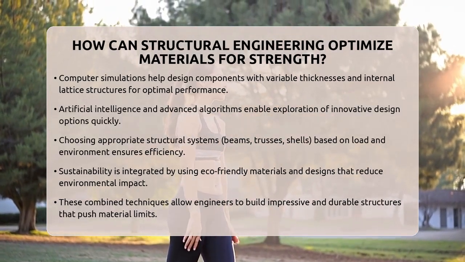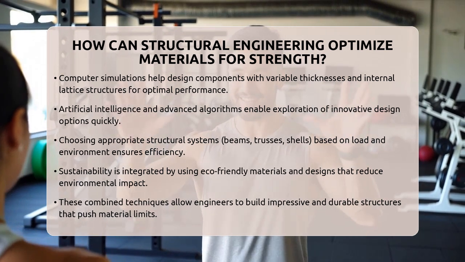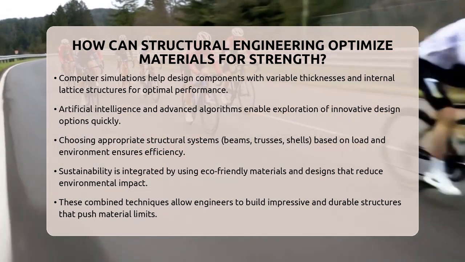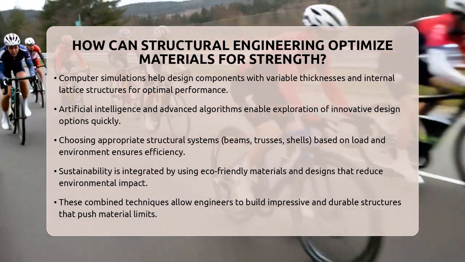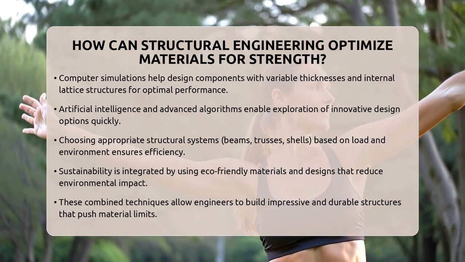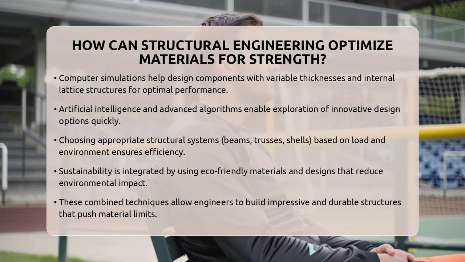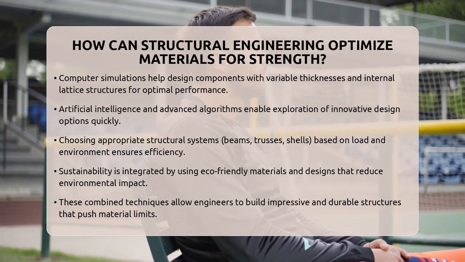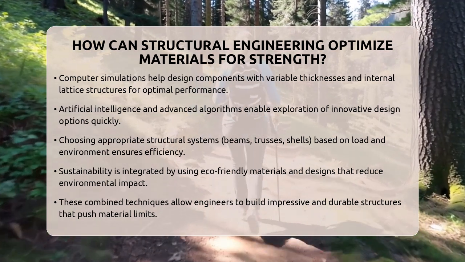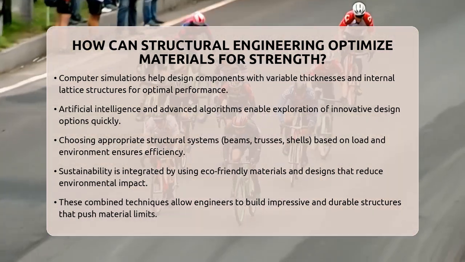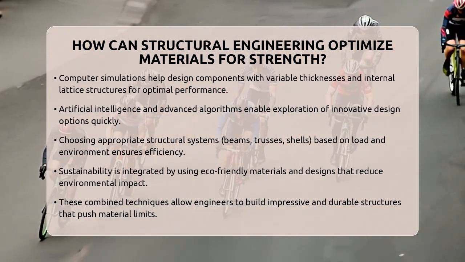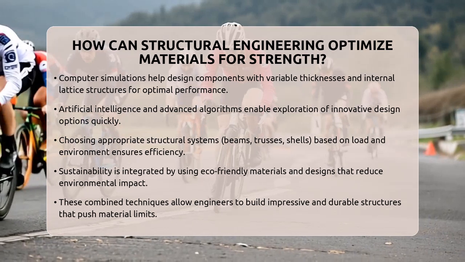Choosing the right structural system is also vital. Engineers select beams, trusses, or shells based on the specific loads and environmental conditions. This ensures the structure is strong enough while using the least amount of material. Finally, sustainability plays a role. Engineers now focus on eco-friendly materials and designs that reduce energy use and environmental impact. This approach makes sure that structures are not only strong but also environmentally responsible.